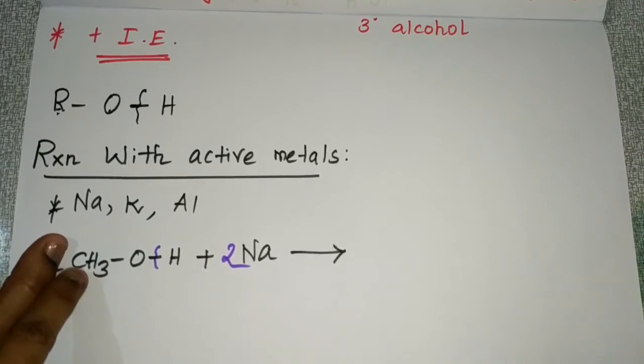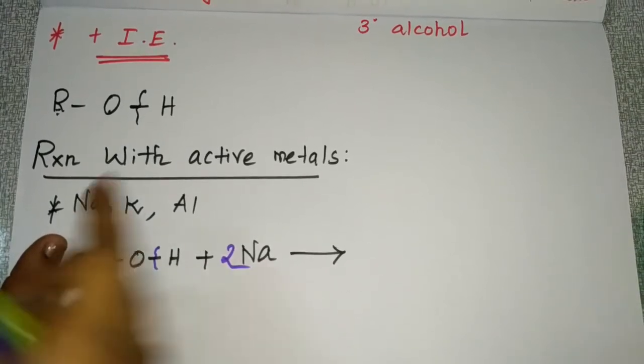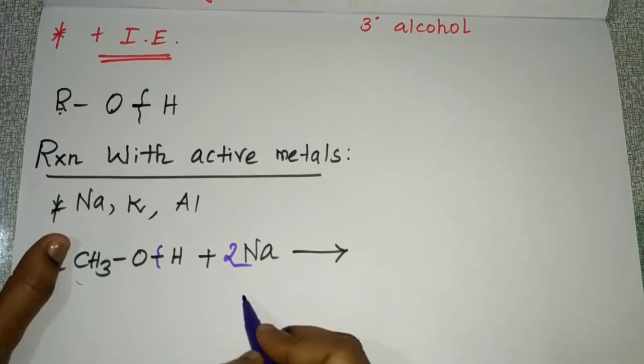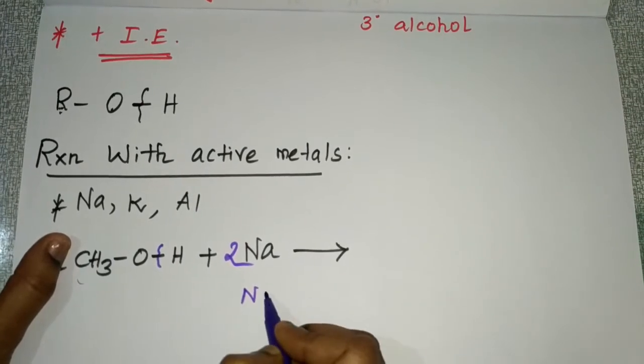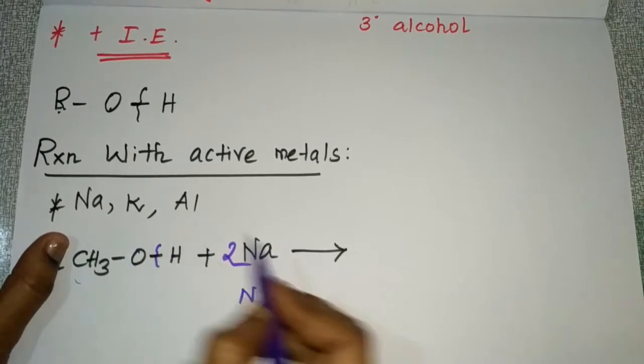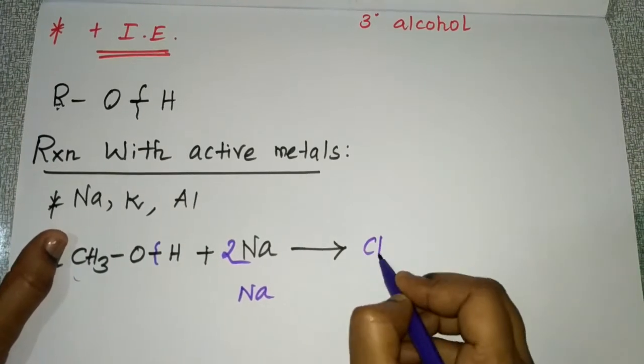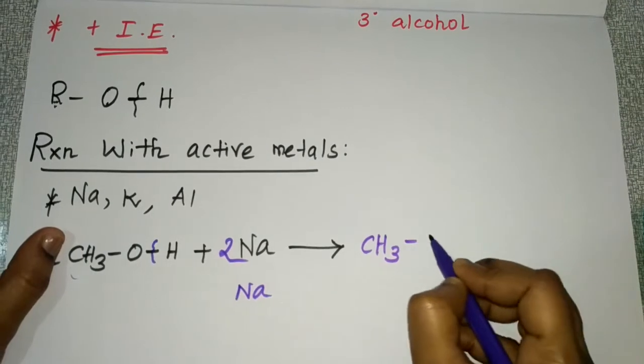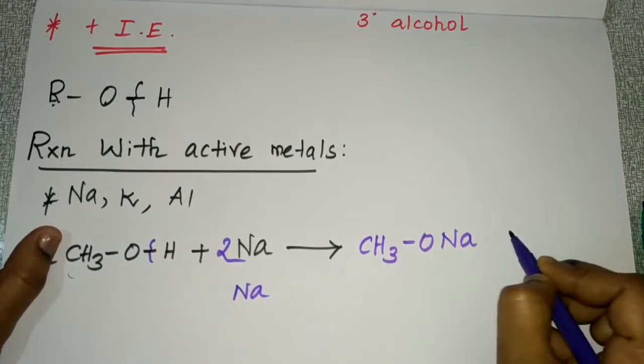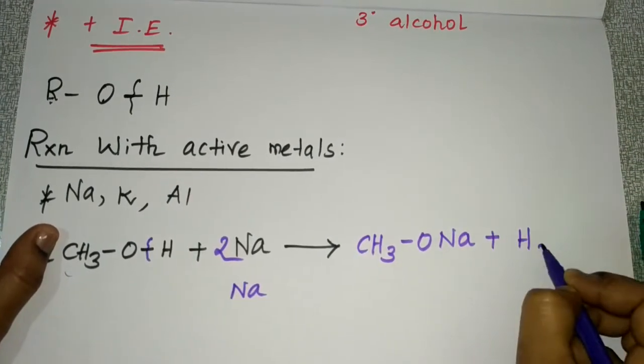So here it will be CH3O minus. What this Na will do is go and attack this oxygen. So your product will be CH3ONa plus H2.